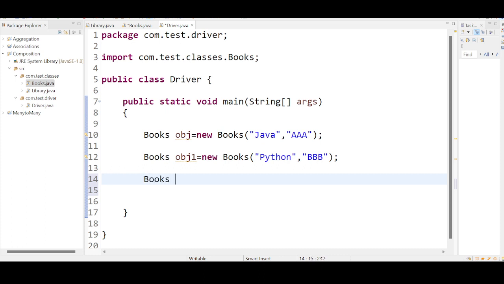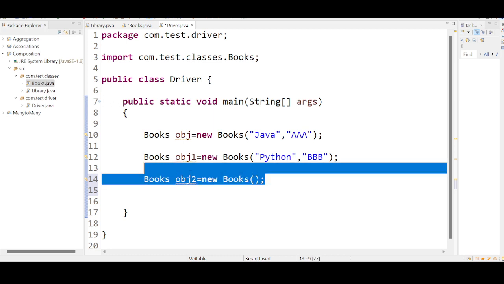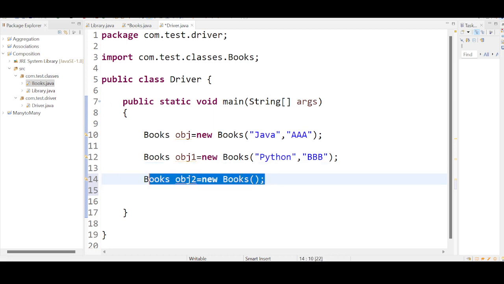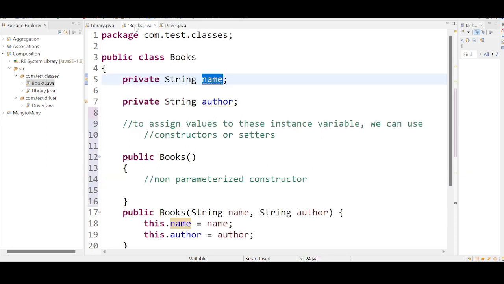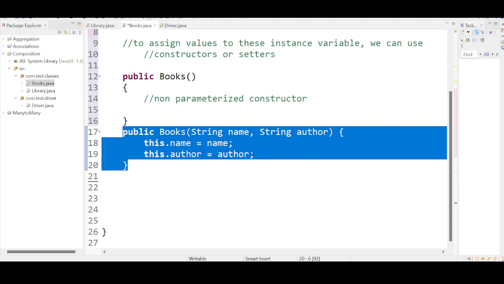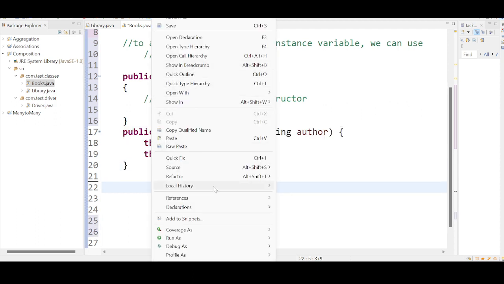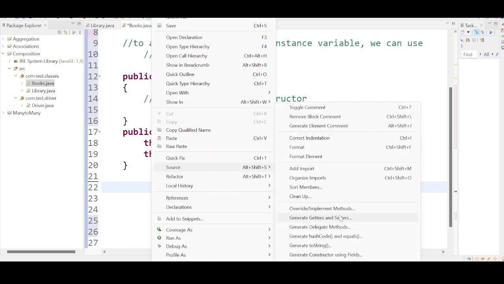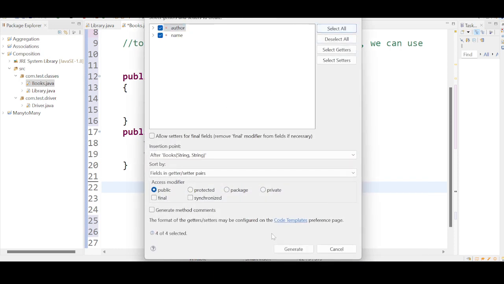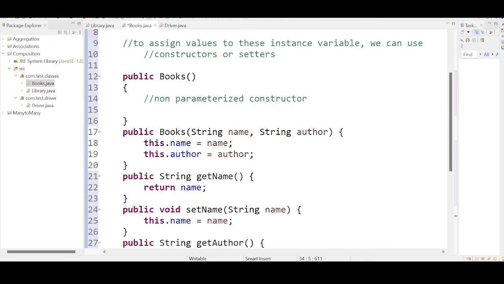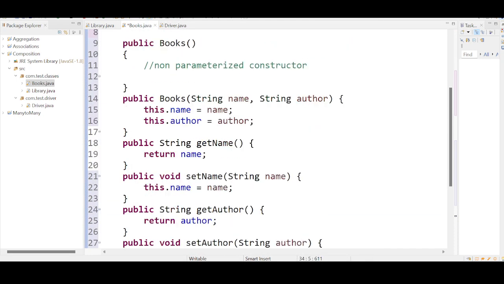Books obj2 equal to new books. Instead of doing this, I can also follow another approach. We have created such constructors, so let me generate getters and setters. File, source, generate getters and setters. Now you will understand the purpose of generating getters and setters. They are generated successfully from here.